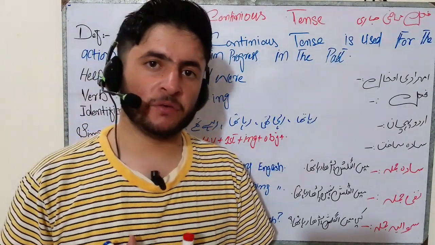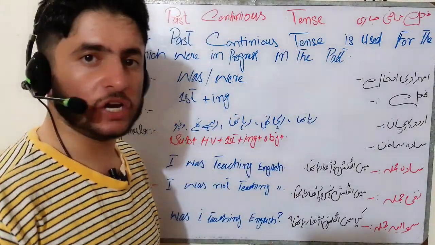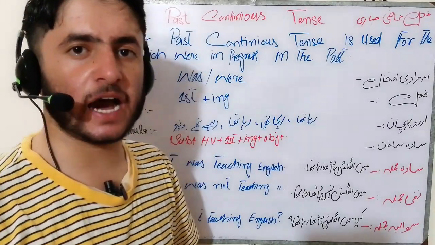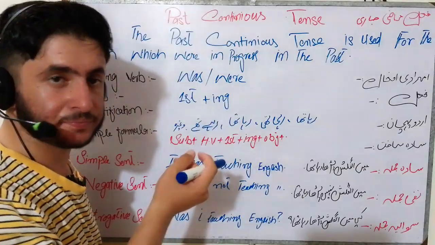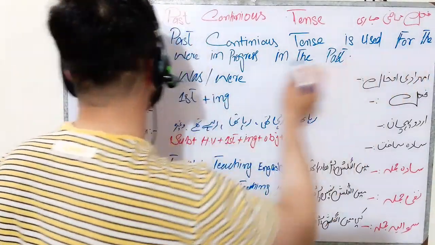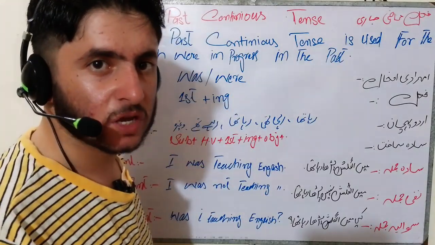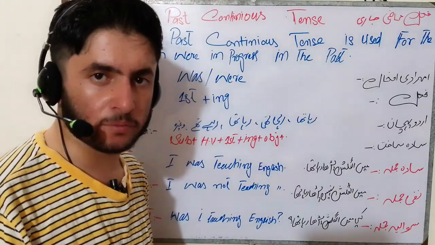Yes, today we're going to study the past continuous tense. In Urdu we say فعل ماضی جاری. First, we have the definition. The past continuous tense is used for actions which were in progress in the past. Then we have four major points. Each tense has four major points.